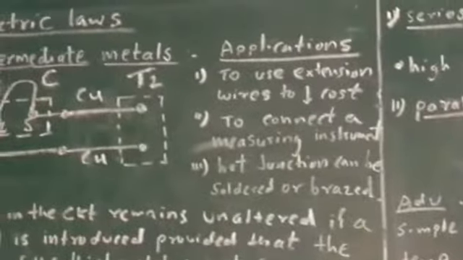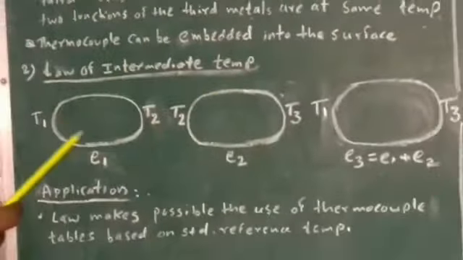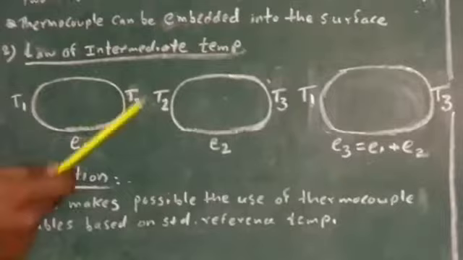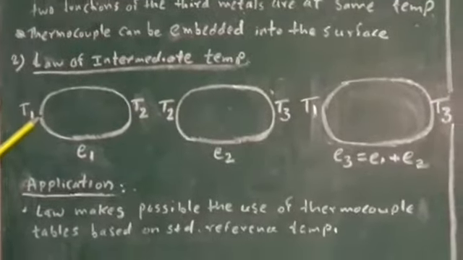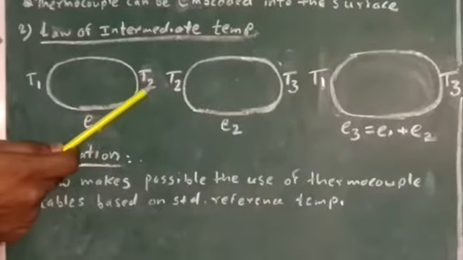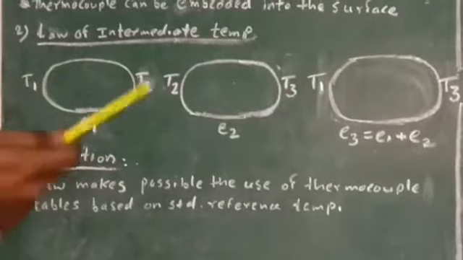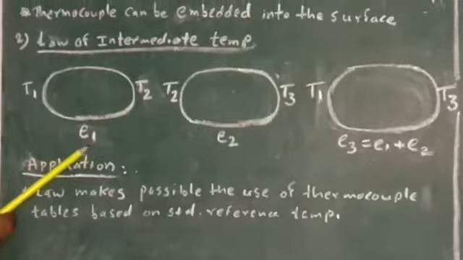The second important law related with the operation or working of the thermocouple is the law of intermediate temperature. Consider the first loop, where two junctions are there. One junction is maintained at T1 and the other junction is maintained at T2. As per the Seebeck effect, EMF is induced in this circuit, and suppose that EMF is E1.